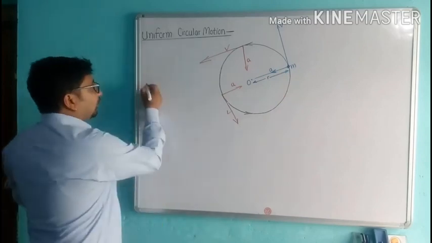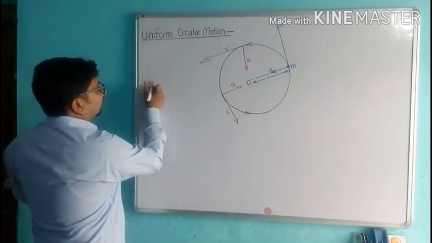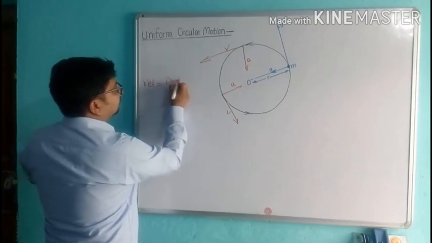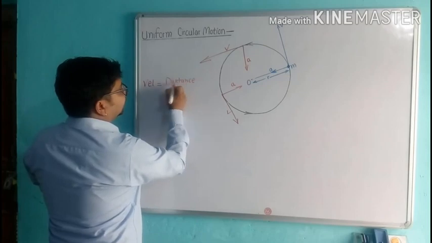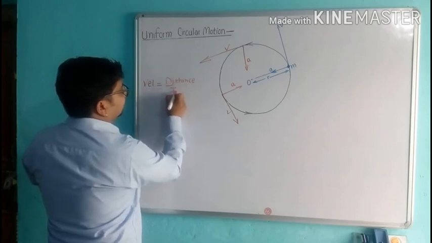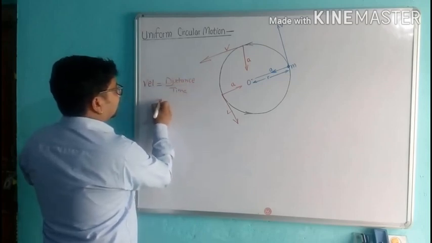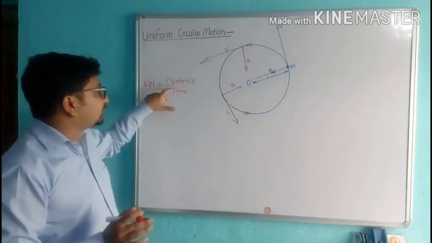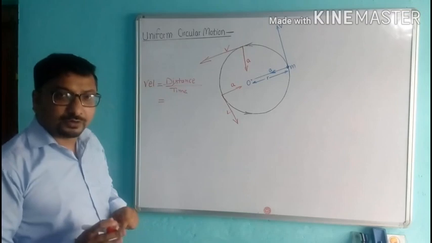Then we know that velocity is equal to distance upon time. Distance, or you can say displacement. Velocity is equal to distance upon time.